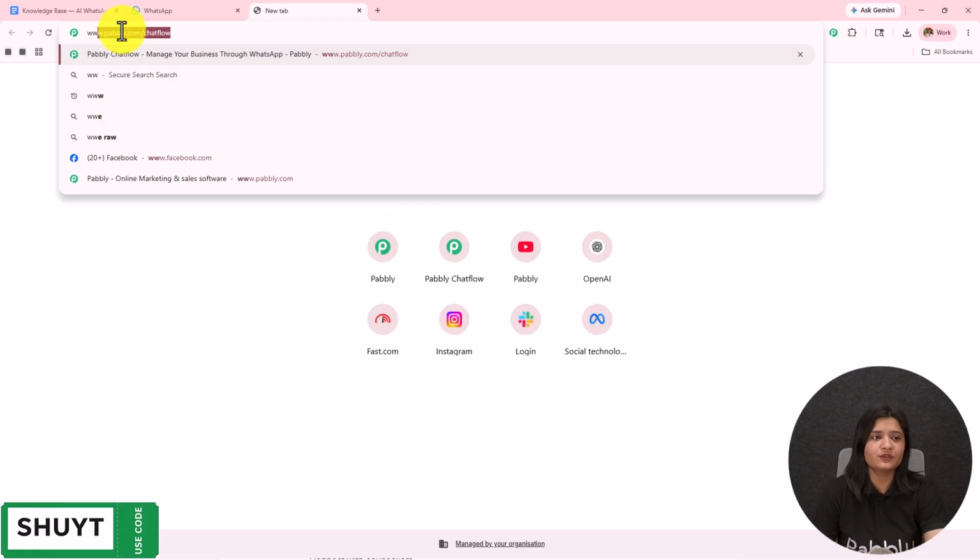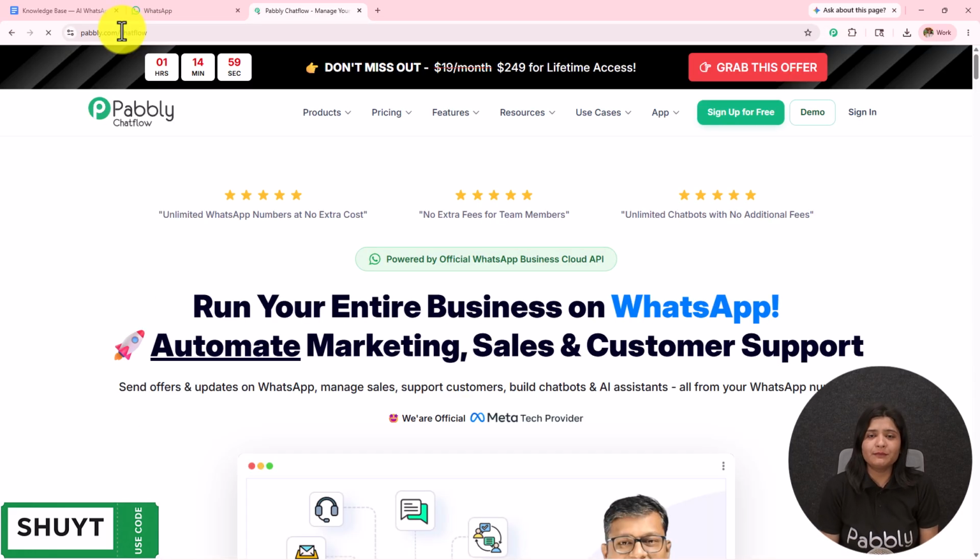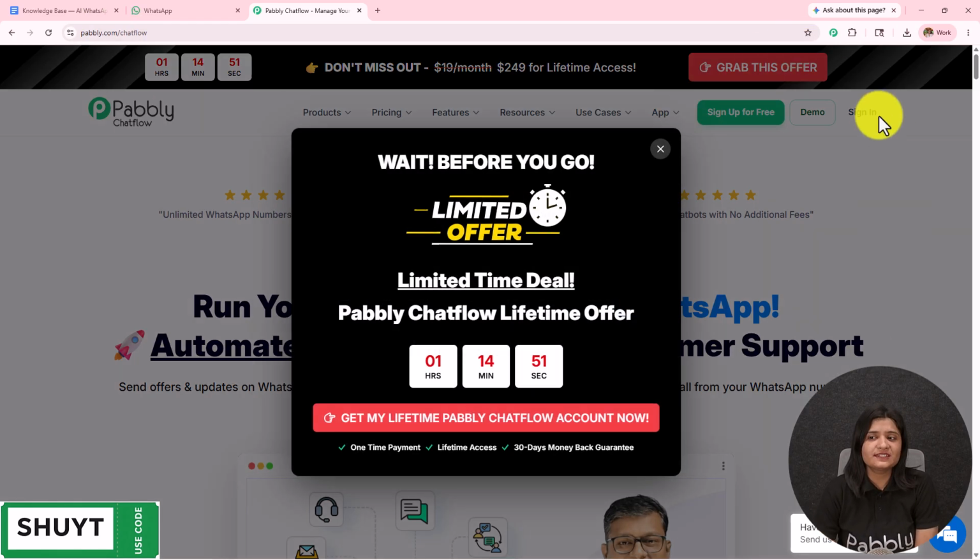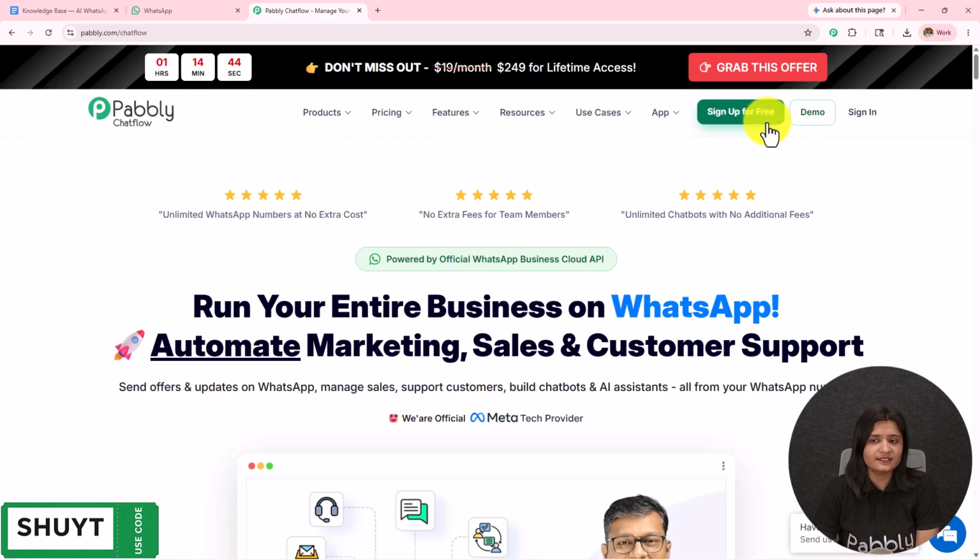To visit Pabbly Chatflow, we have to write www.pabbly.com/chatflow in the browser. After browsing the website, we need to sign into our Pabbly Chatflow account. On the top right corner, we can see two options, sign in and sign up for free. If you are an existing user, click on sign in, and if you are a new user, click on sign up for free.